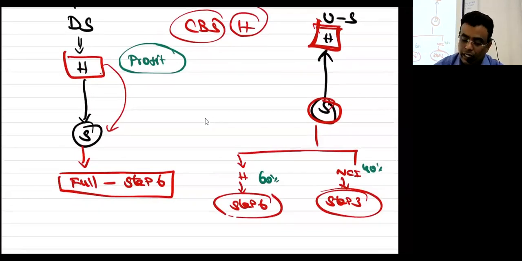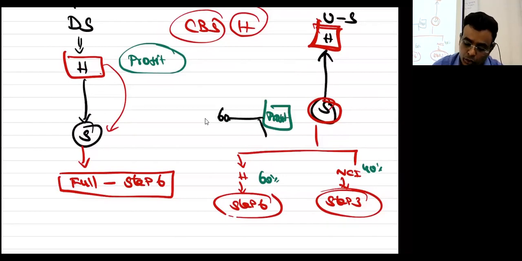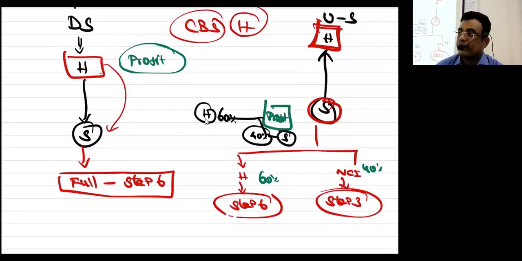Subsidiary. Now profit with the subsidiary. Whatever profit is earned by the subsidiary, to the extent of 60% in our case will go to holding company, and to the extent of 40% will come to subsidiary company's NCI. Upstream: to the extent of holding's 60% we have to reduce holding company profit. Holding company profit is step number 6. To the extent of 40%, profit would have already been parked in subsidiary NCI only.